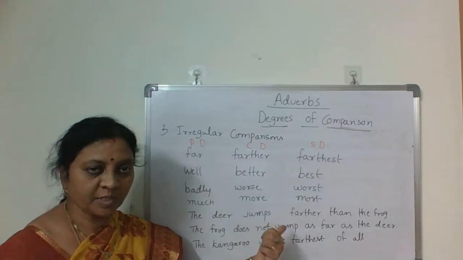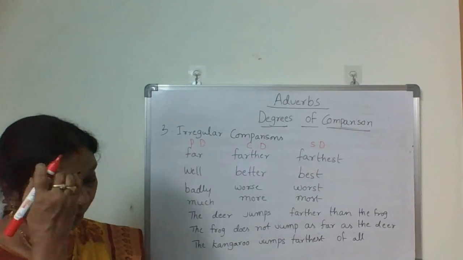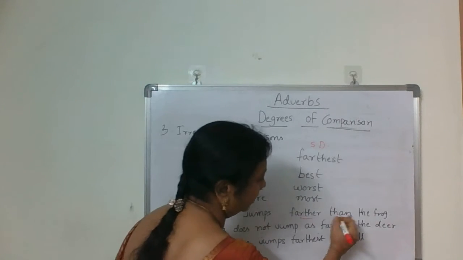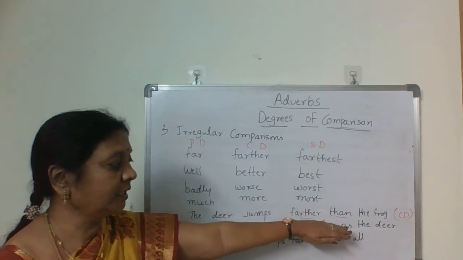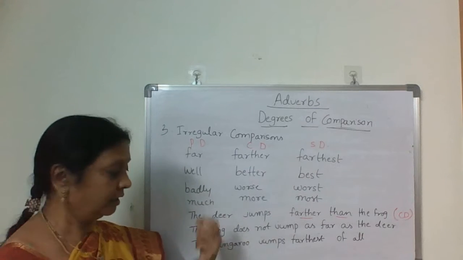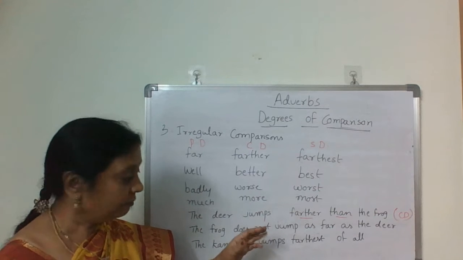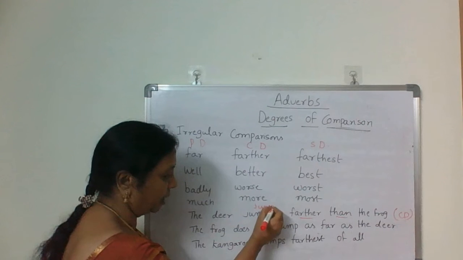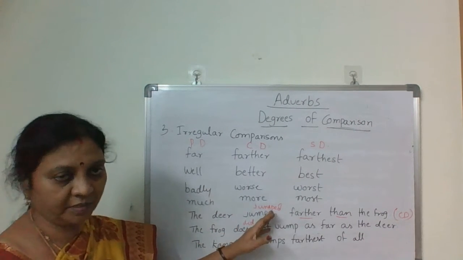The deer jumps farther than the frog. Farther than means comparative degree. To change it to positive form, bring the frog to the front: the frog does not jump, because jumps is there. If jumped, the past form, is there, we go for did not.